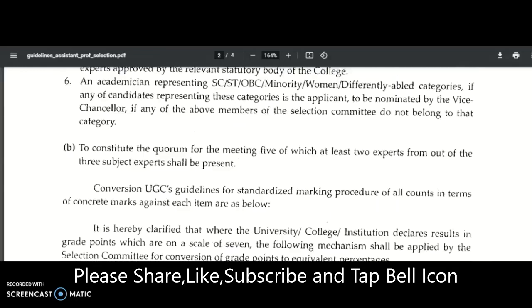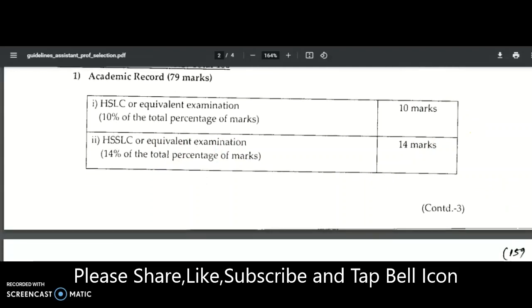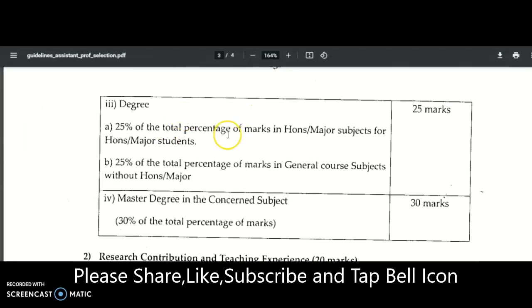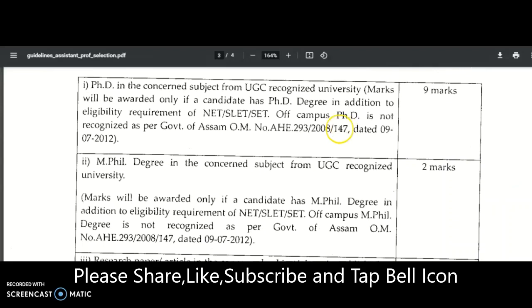Coming to the scoreboard, if you check here, HSLC carries 10 marks and HSSLC 14 marks. Coming to the degree, 25% of the total percentage of marks in general course subjects, so 25 marks, and master's degree 30 marks. Coming to research contribution and teaching experience, you may check PhD in the concerned subject from a UGC recognized university. Marks will be awarded only if a candidate has a PhD degree in addition to the eligibility requirement of NET, SLET or SET.